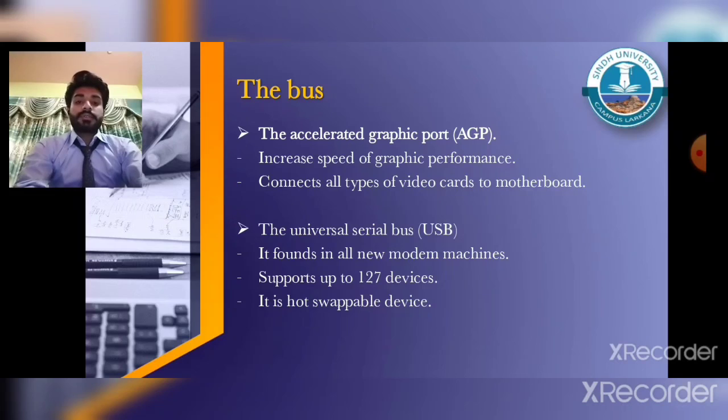Universal Serial Bus is a newer type of bus found in all modern machines. USB can be disconnected at any time without affecting the machine. It allows up to 127 devices like cameras, printers, scanners and flash drives. It is hot swappable, which means it can be removed anytime without affecting the machine.